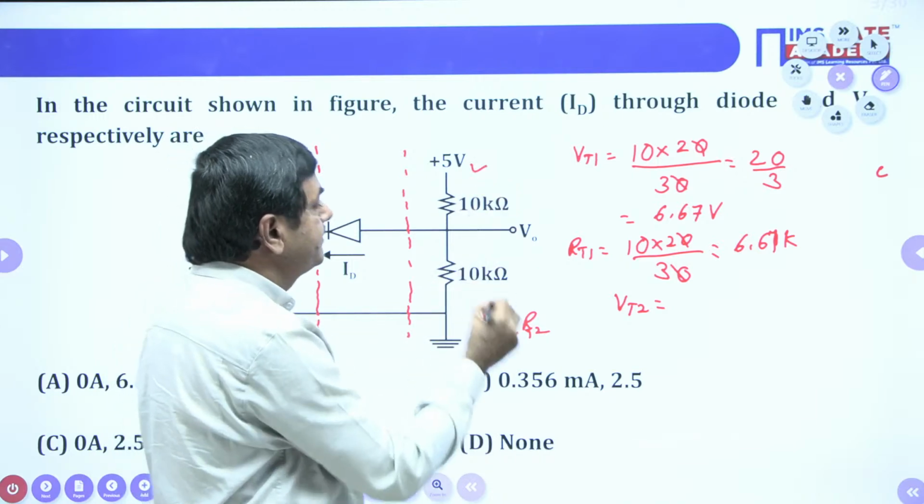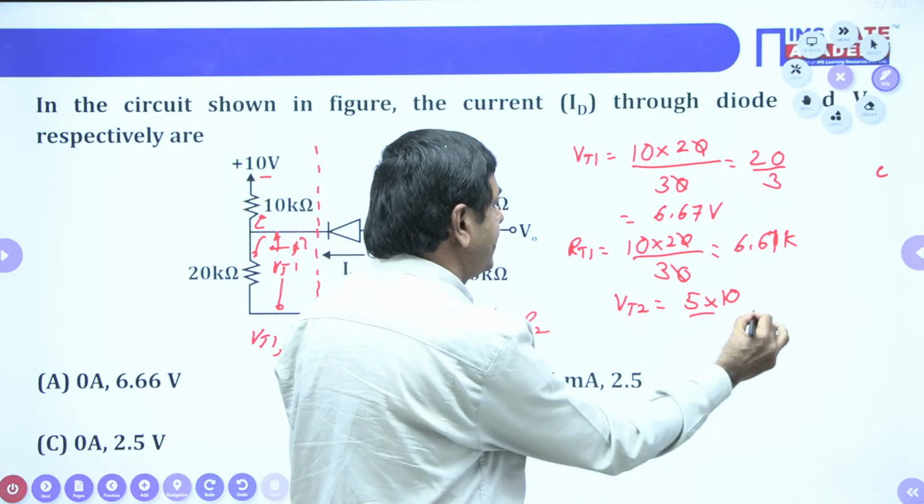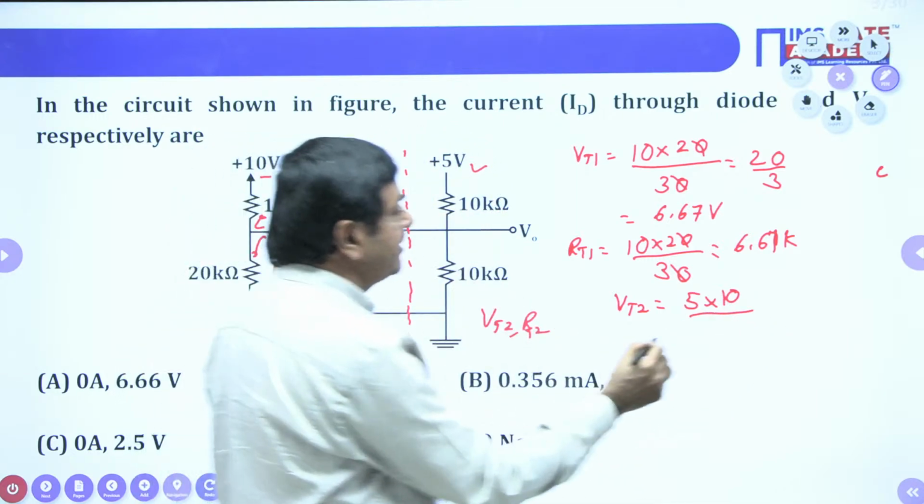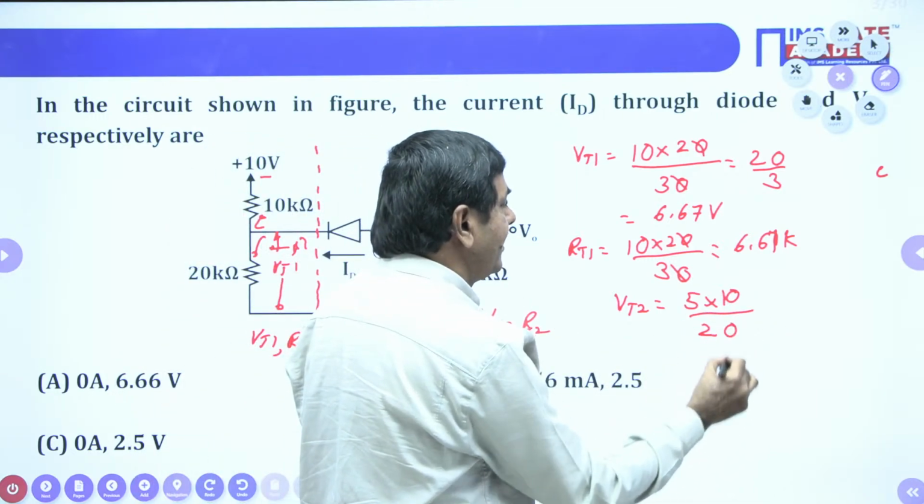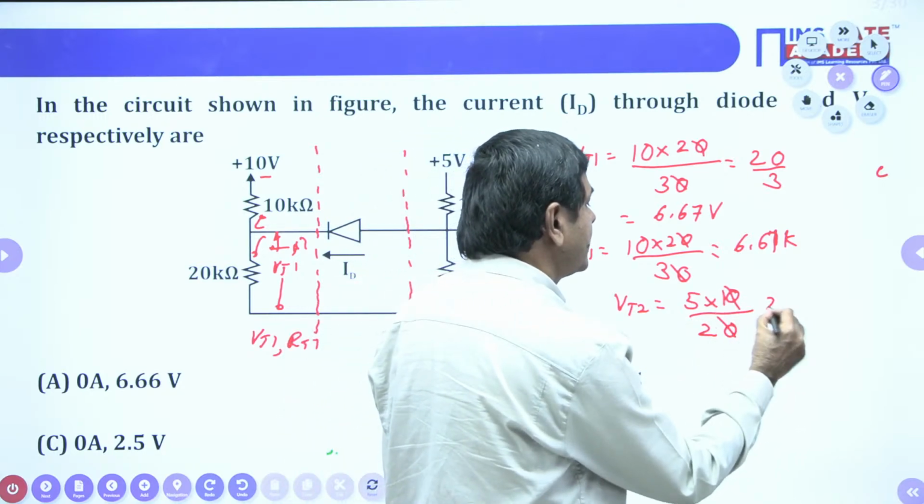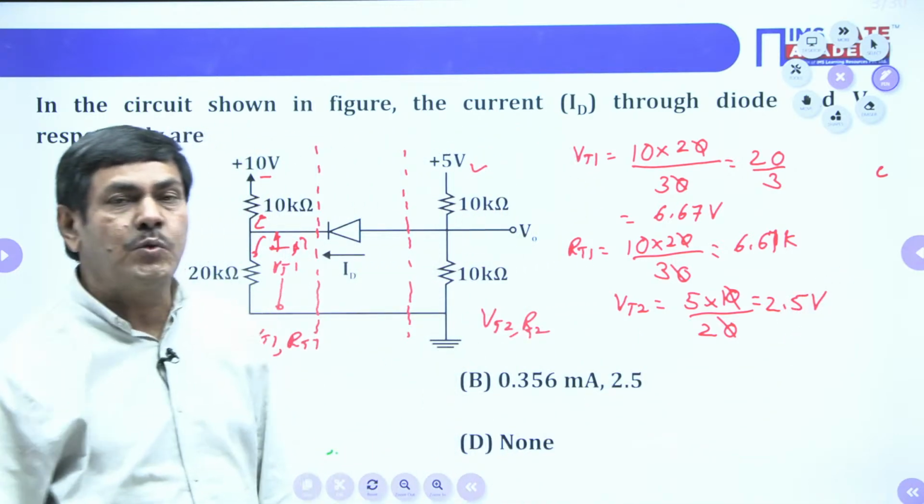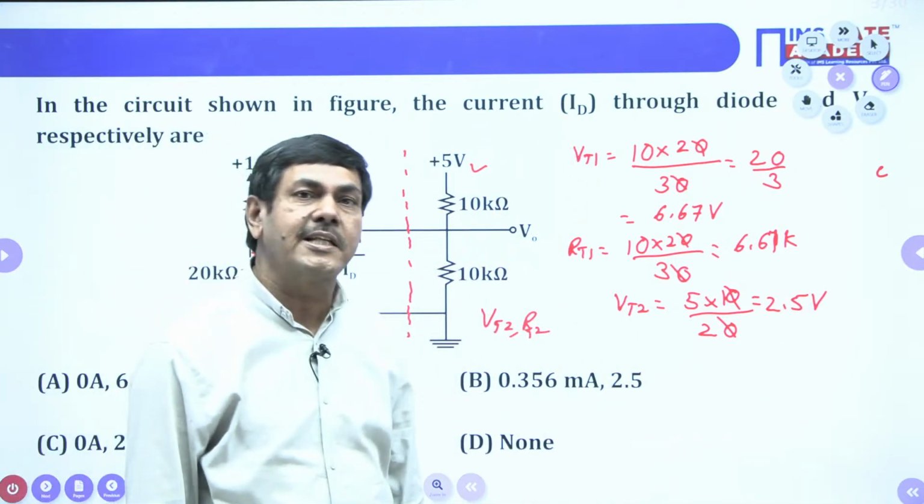5 into 10, divided by 10 plus 10, which is 20. I can cancel the zeros, and we are going to get 2.5 volts. So VT2 is 2.5 volts.